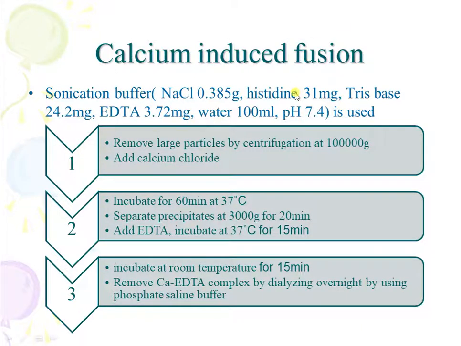Then calcium induced fusion. In this, the sonication buffer is basically employed, which contains NaCl, histidine, Tris base, EDTA and water, and pH is maintained at 7.4. In this, we will remove the large particles by centrifugation at 1 lakh g and add calcium chloride, then incubate it for 60 minutes at 37 degrees Celsius. We will separate the precipitates at 3000 g for 20 minutes. Then we will add EDTA and incubate at 37 degrees Celsius for 15 minutes. Then we again incubate it at room temperature for 15 minutes and remove the calcium EDTA complex by dialysing overnight using phosphate buffered saline.